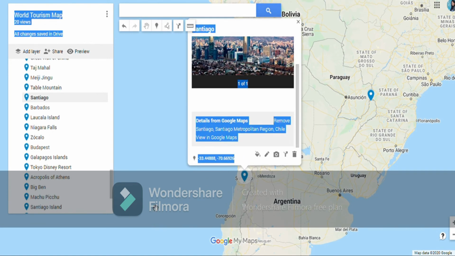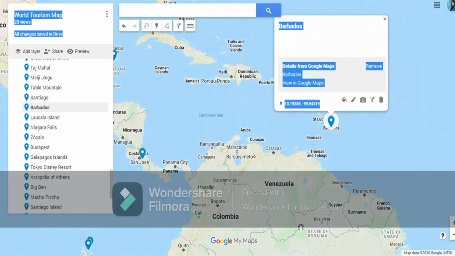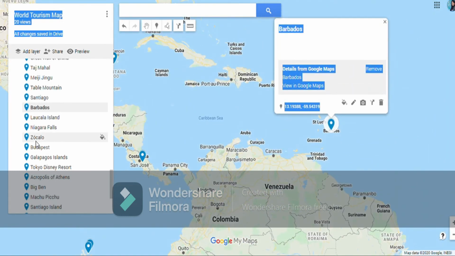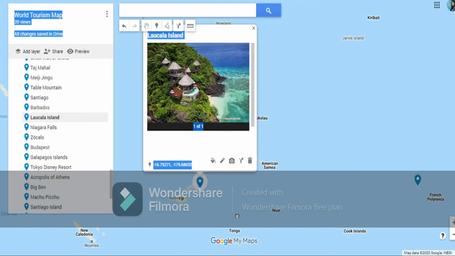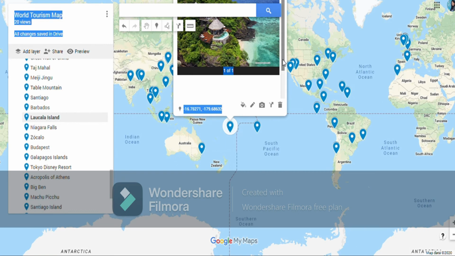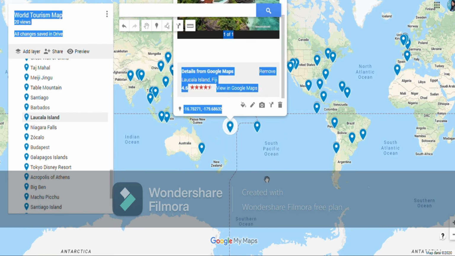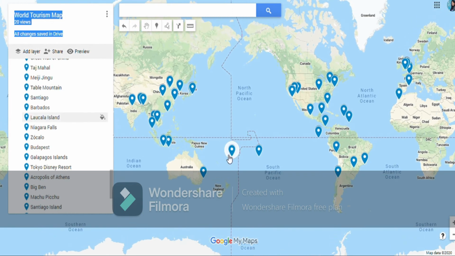Then we have Barbados. So again a Caribbean island, I already told you. Then we have Locla Islands. Here we have the location of these islands, again near to the anti-meridian. Here this is Locla Island.